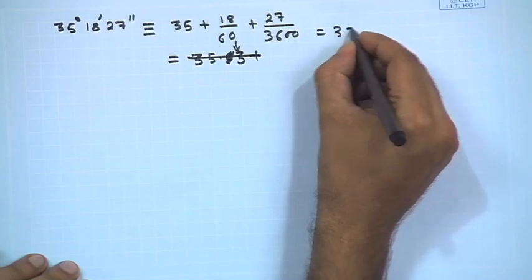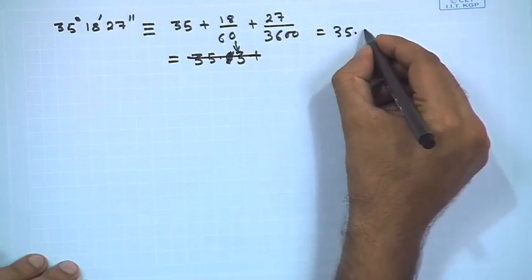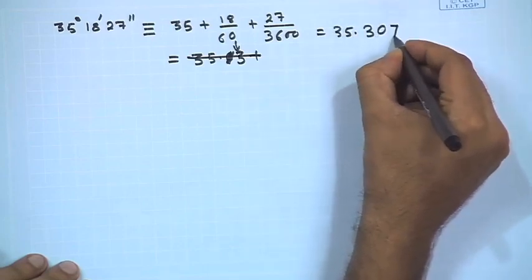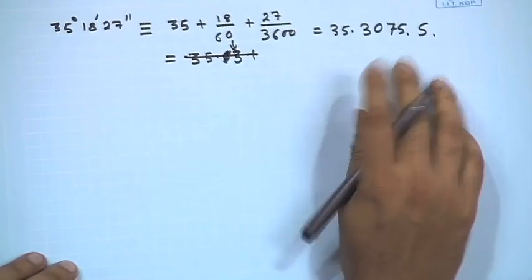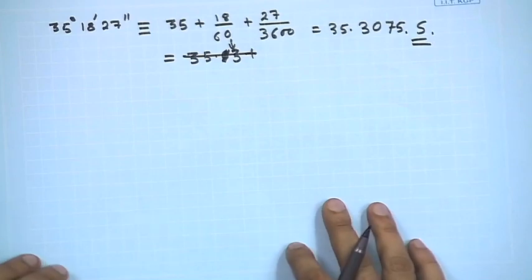Finally it will be 35.3075, and it is given as south, that is very important.